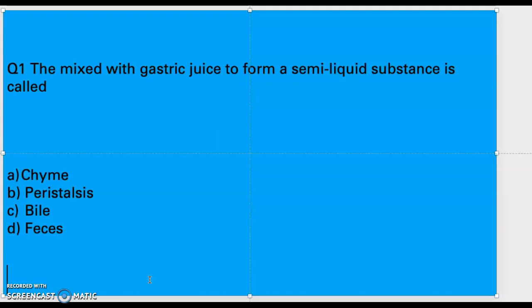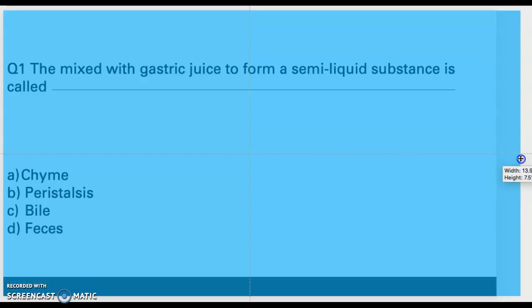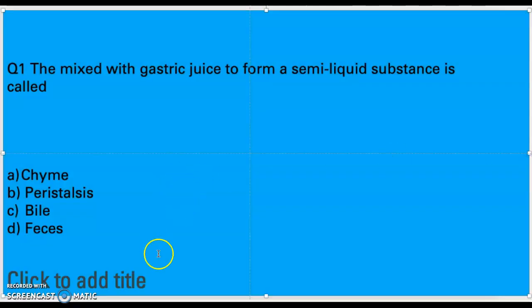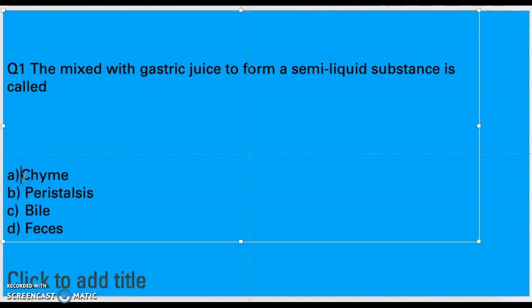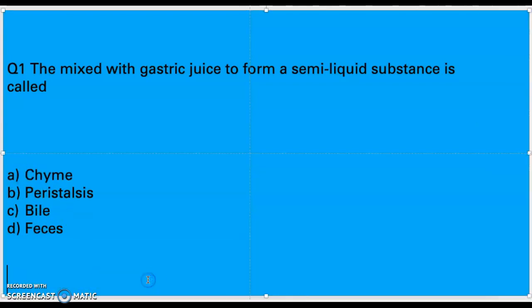So we talked about this in the classroom, and we stated that your food is mixed with gastric juice to form a semi-substance called chyme. So chyme would be the correct answer for this. Cannot be peristalsis. Peristalsis is like a wave-like motion that pushes food down the GI system. So the correct answer for this question is A, as in alpha.